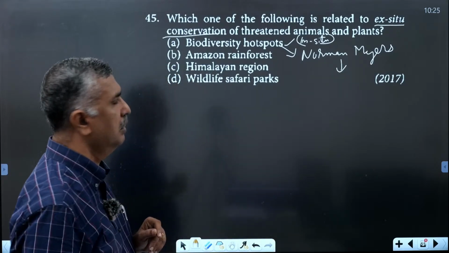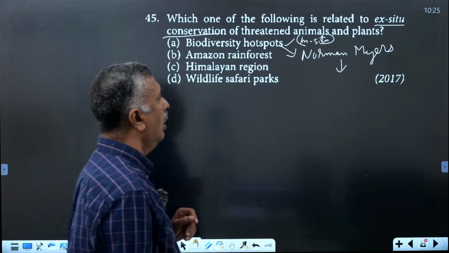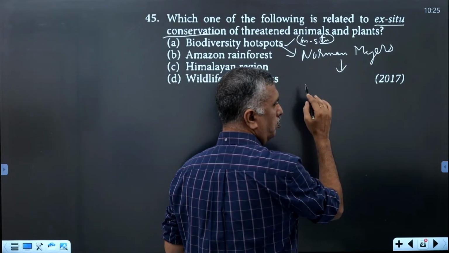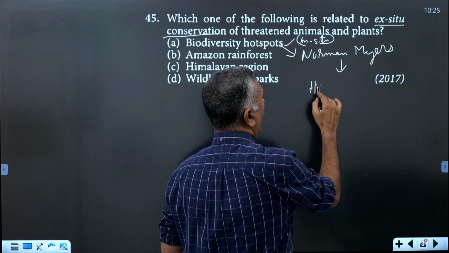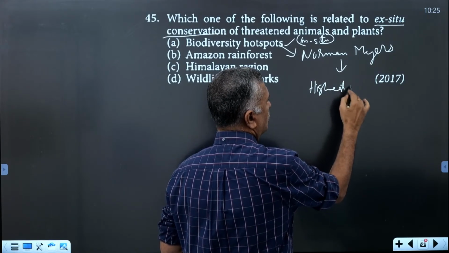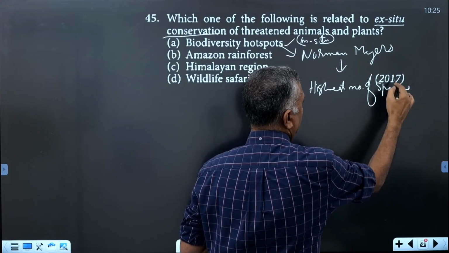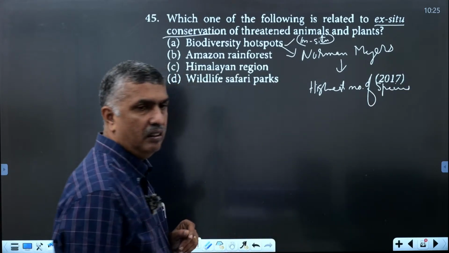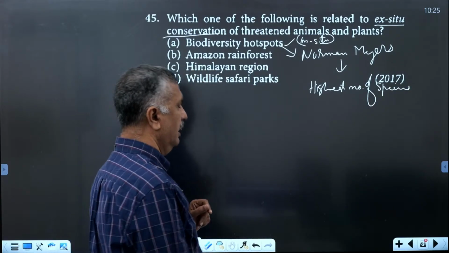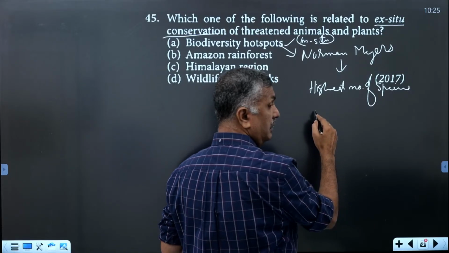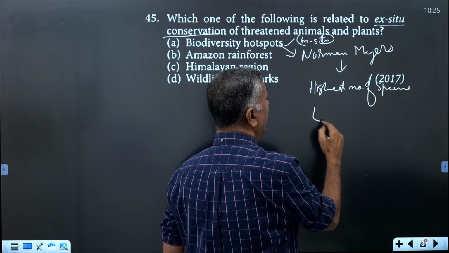The biodiversity hotspot concept refers to places with the highest species richness and the greatest degree of endemism.